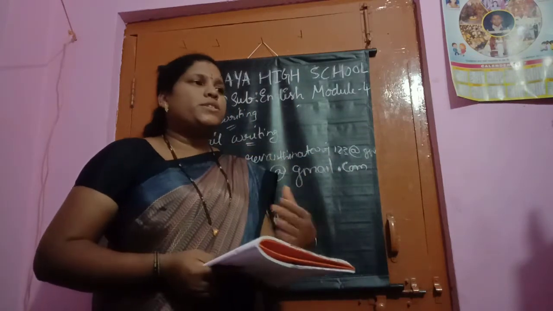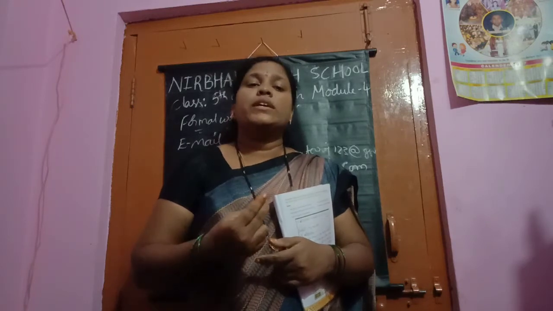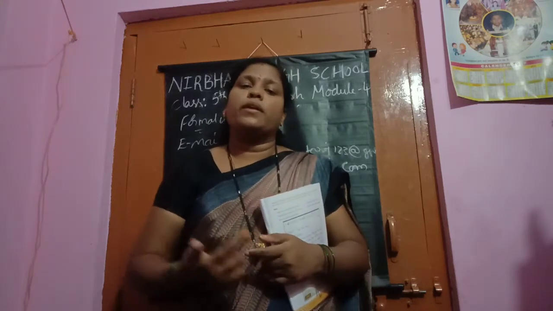A letter is sent and received manually through the postal system. A letter is received by the postman, but an email is received instantly over the internet. See, now if we write a letter and send it, it reaches the person after two or three days. But an email goes within seconds, because it is going with the internet. Yes, children, an email will be received very fast. A letter goes manually, but an email goes by electronic device. Yes, children, it is instant, like how you drink instant coffee. Like that, the email is received instantly. It goes very fast by the internet.